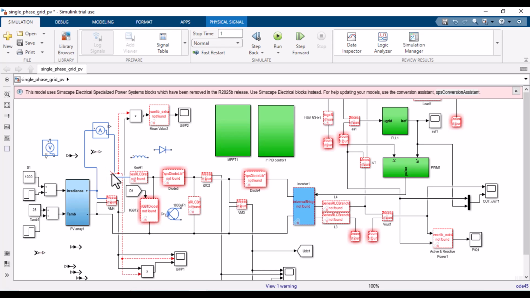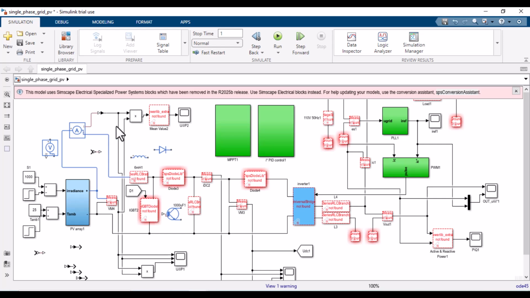It connected accurately, but if I connect it here, it will not connect. Only if I convert from this one, I will use the PS Simulink converter, because this is a simple Simulink block. I will use it here and then connect it here. So it's accurately connected, and the line will also show the difference between the physical model and the Simulink network.